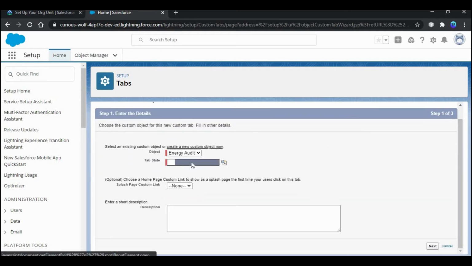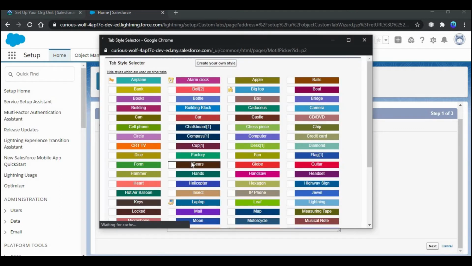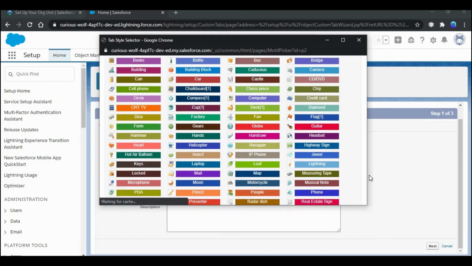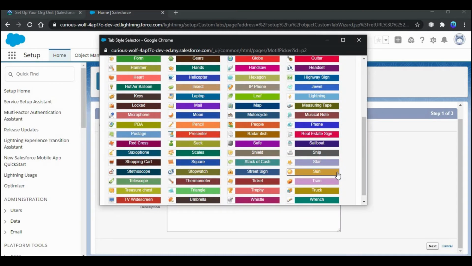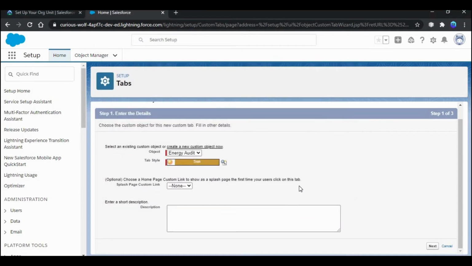Click this tab style and click this sun icon, and next write something in description.